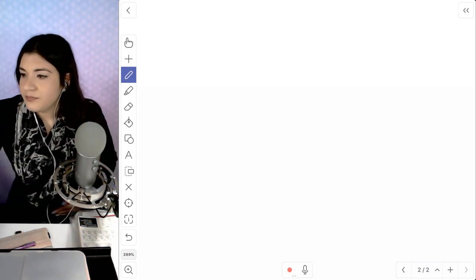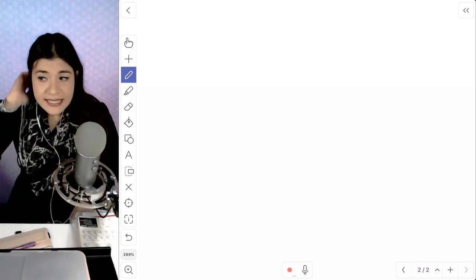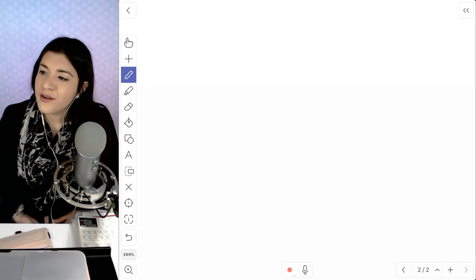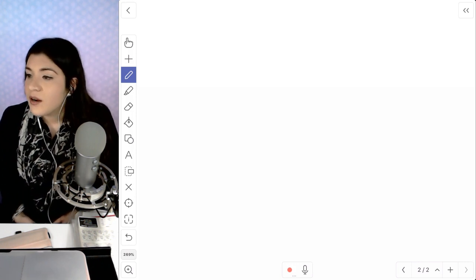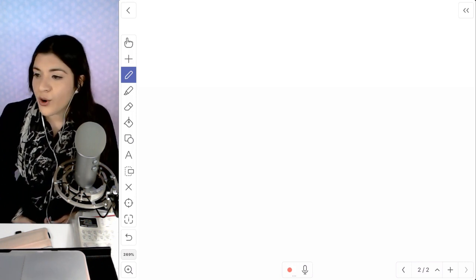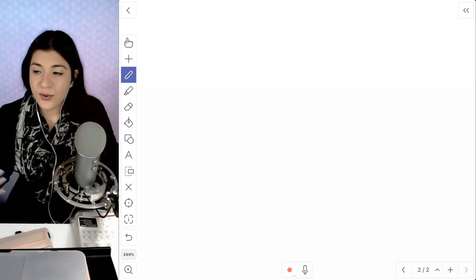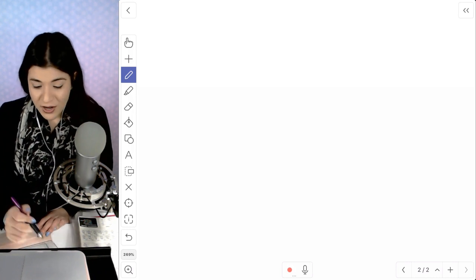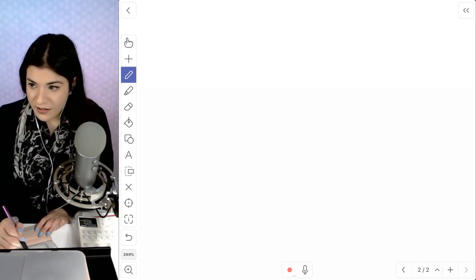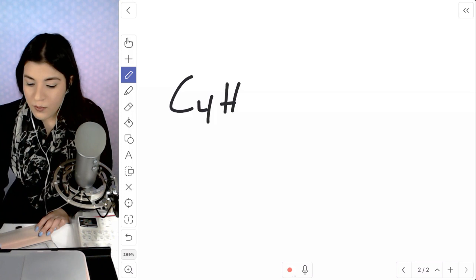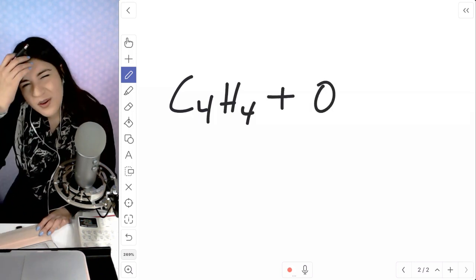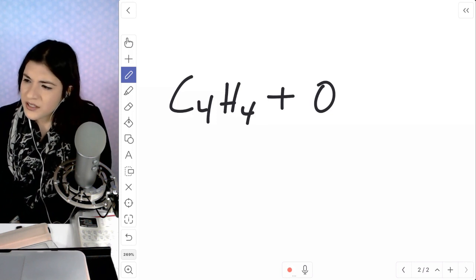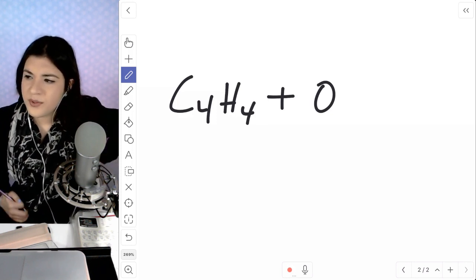Okay. Butane is burned in oxygen and produces carbon dioxide and water, right? A balanced equation. And then from there, how many grams of water are formed when 5.0 grams of butane are burned? Okay. Let's start off with just our balanced equation. This is a combustion reaction. We're given butane, and then with any type of combustion reaction, you're always going to use, and actually that looks interesting with butane being that formula.